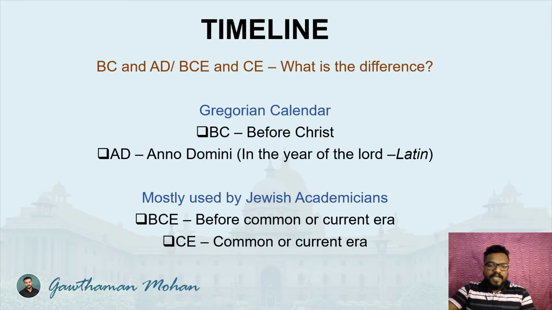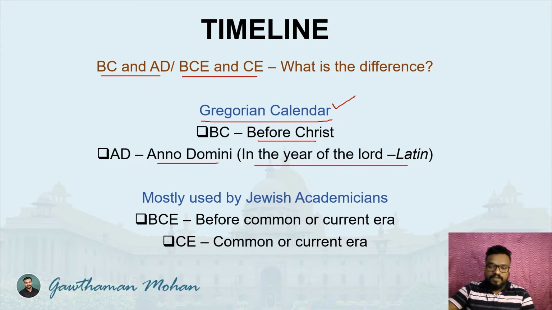So regarding timeline, BC and AD, and people also use BCE and CE. What is the difference? Why are we actually using this? The difference is very simple. BC and AD is actually a contribution of the Gregorian calendar, or is based on the Gregorian calendar. BC means before Christ, and AD means Anno Domini, or in the year of the Lord, which is a Latin word. On the other hand, the Jewish academicians prefer to use BCE and CE. BCE means before common or current era, and CE means common or current era.